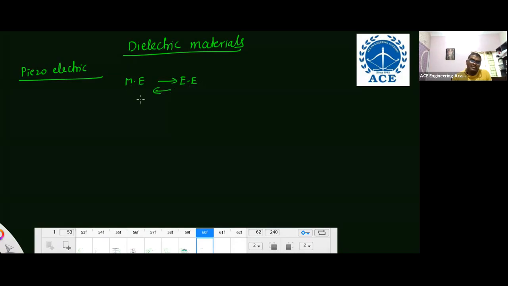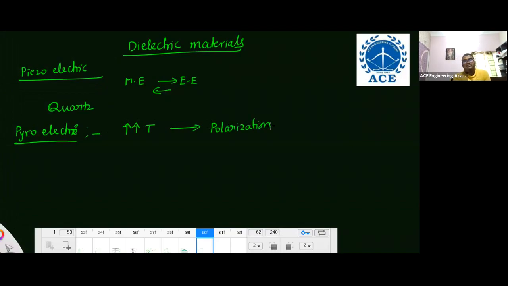Dielectrics are also there, but they rarely ask questions from dielectric materials. Anyhow, I'll give you the different dielectric materials. One is piezoelectric material. It converts mechanical energy into electrical energy or electrical energy into mechanical energy. Quartz is the example for piezo. Then pyroelectric material: with increasing temperature of a material, polarization takes place. That is pyro.